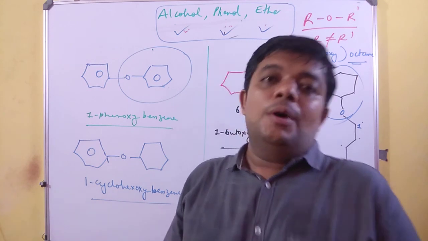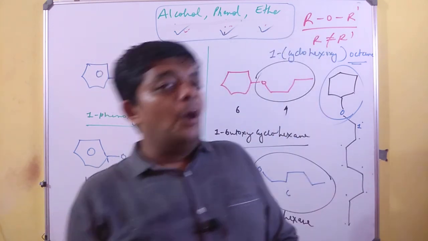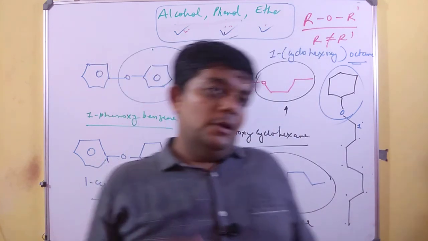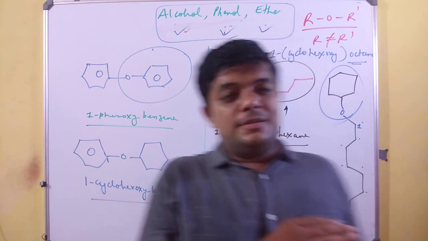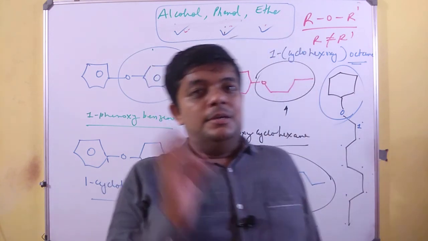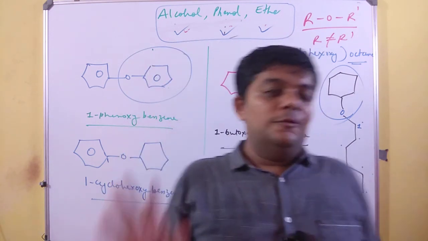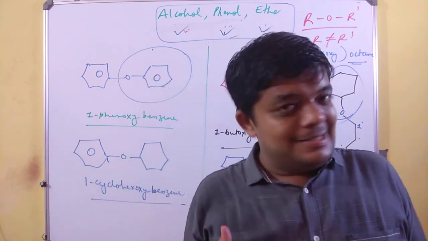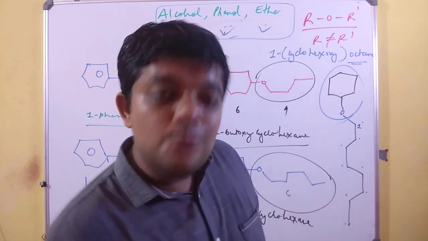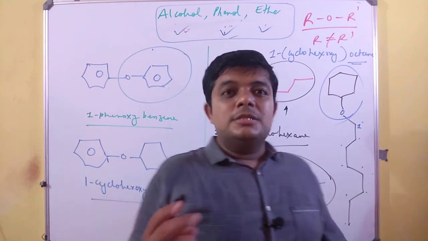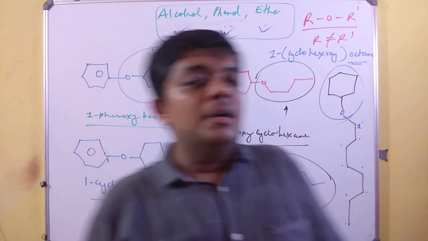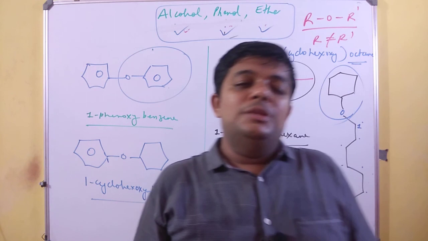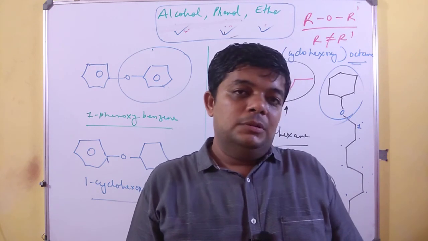So with this, you have 2 lectures in your pocket for alcohol, phenol and ether. The first one described the generalization for alcohol, phenol and ether with the types of alcohols and things like that. And the second is the IUPAC nomenclature. Stay tuned with me. We are coming up in the 3rd lecture with the preparations of alcohols. Thank you.